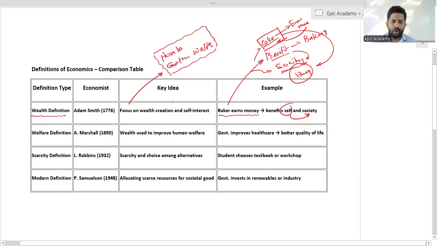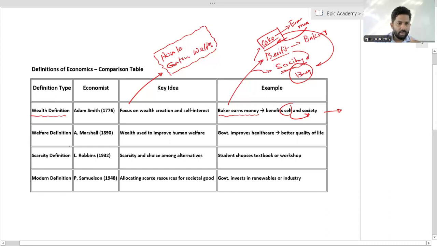Okay. Willingly or unwillingly, any nation, if it needs to develop, has to focus on wealth. They have to increase the amount of wealth. Then they can develop. That is what Adam Smith focused on in his definition. We call it the wealth definition because this person focused on the wealth of the nation, not the welfare of the society.